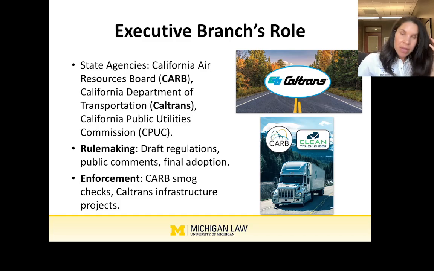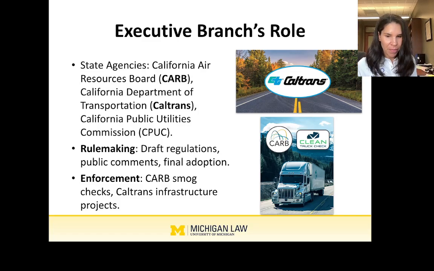When it comes to making rules, the process is a little similar to that of the federal government. If you haven't seen that lecture yet, or if it's been a while, we start out with a notice of proposed rulemaking. The agency says, hey, we're going to make some rules in this area, and it puts the public on notice that this is going to happen. So this happens after the regulation is already drafted. They come with a draft, so we have something to respond to, the public.